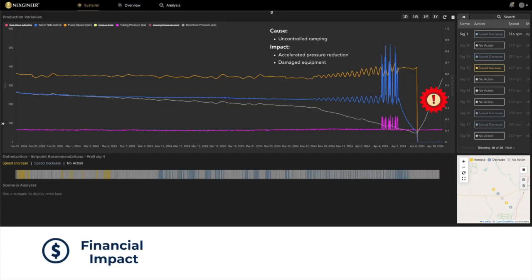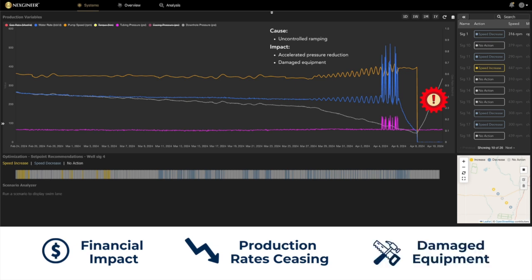Now what I'd like to highlight here is the PID controller is leading the system towards a failure. The result of this is a significant financial impact due to the asset becoming inoperable, production rates ceasing, and a further need to replace the damaged equipment. So the final question is, what would the smart controller have done differently?